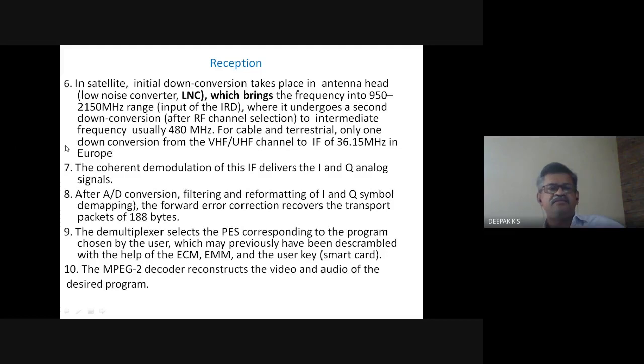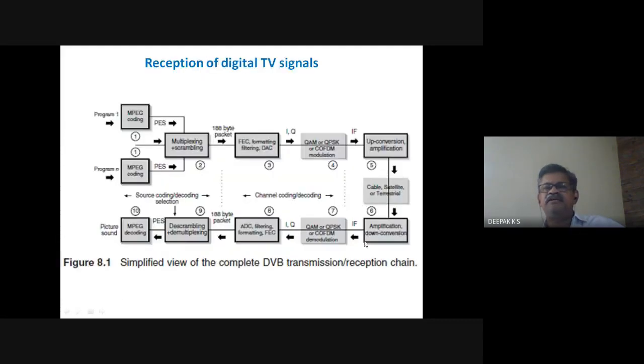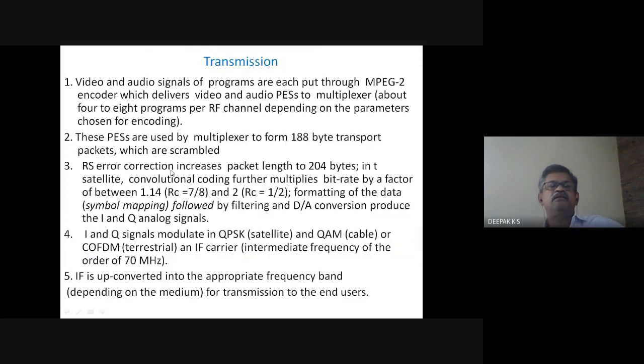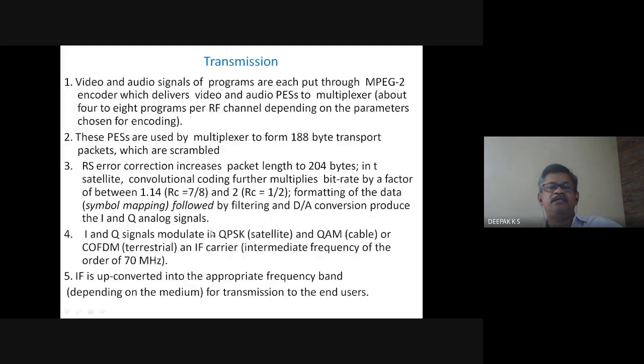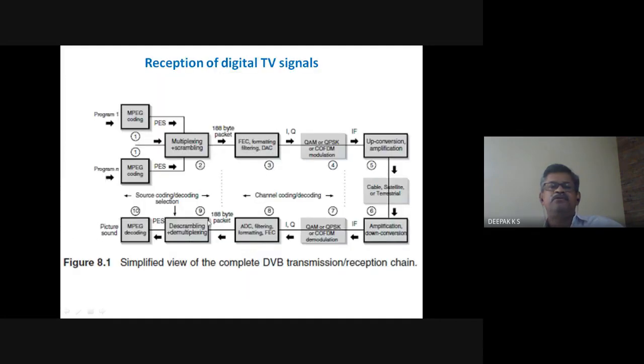So there are many systems in many places, and the RF and IF of terrestrial and cable are different from those of satellite. The signal comes here depending on cable, satellite, or terrestrial. Then you have to demodulate it. Coherent demodulation of this IF delivers the I and Q signals; after detection, filtering, reformatting of IQ symbols, forward error correction recovers the transport packets. All this is in reverse order.